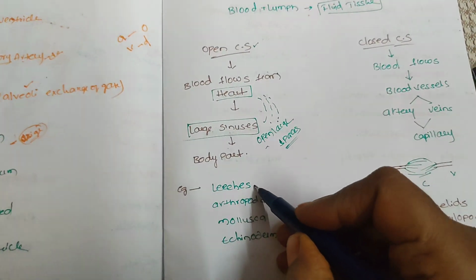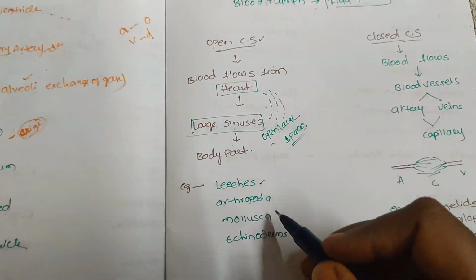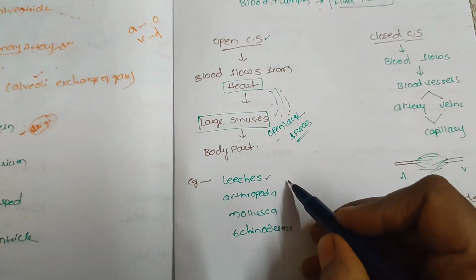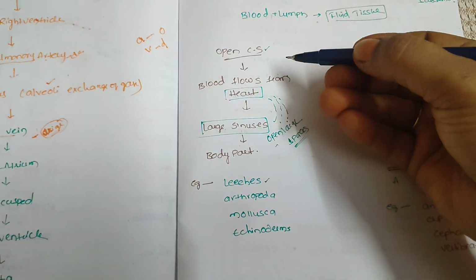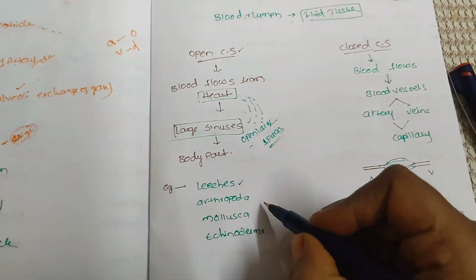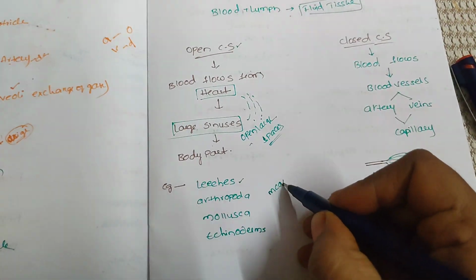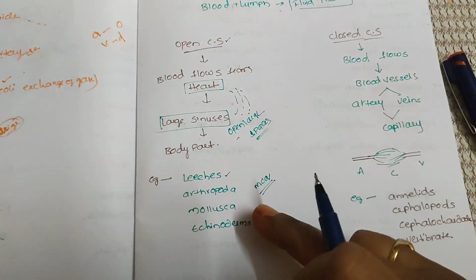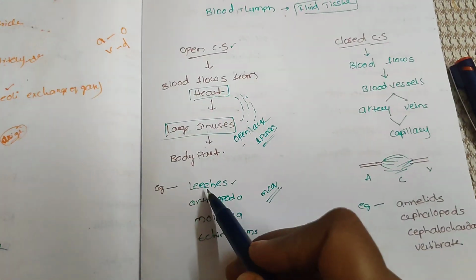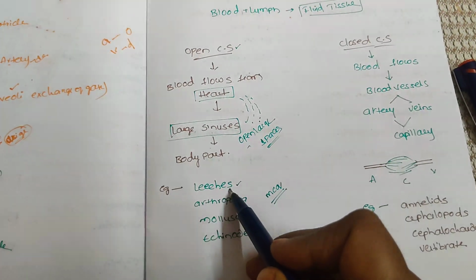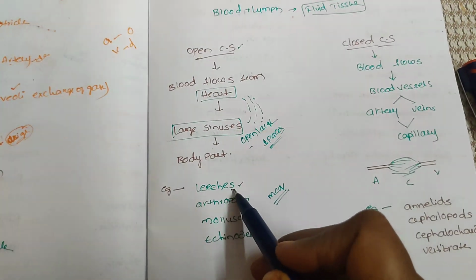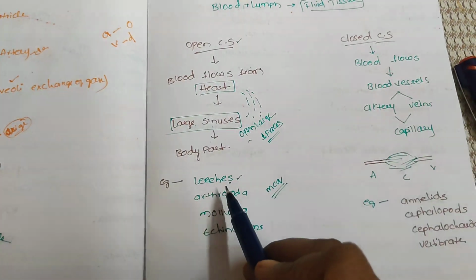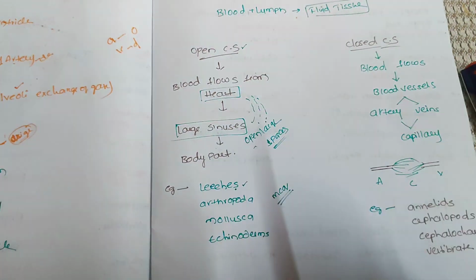Examples: leeches, which come under annelids, and arthropods, mollusca and echinoderms. These invertebrate phyla are examples of open circulatory system. This is very important for MCQs: which type of circulatory system is in leeches, arthropods, mollusca. Remember, leeches belong to annelida, but in annelida, earthworms come under closed circulatory system, while leeches come under open circulatory system.